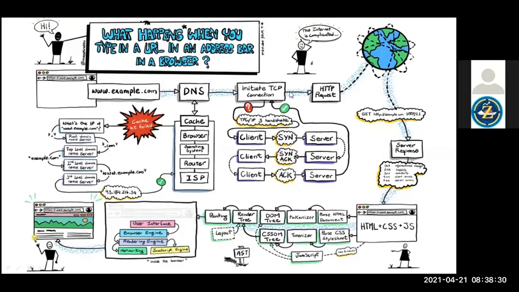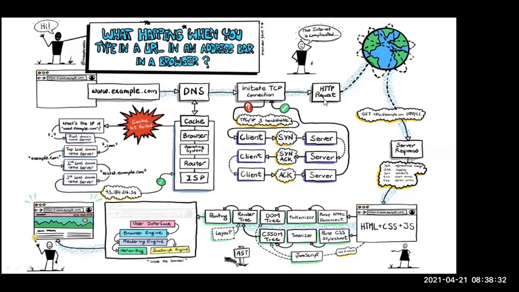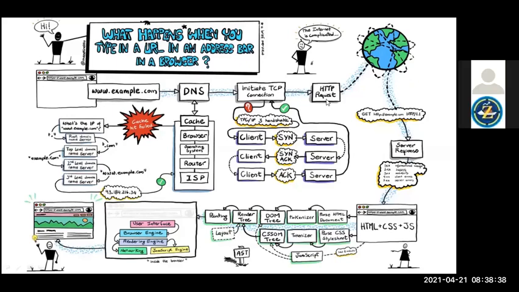Now it will hit the HTTP request. HTTP request means it's a GET method or POST method, whatever method. Where does it go? Why is this globe available here? Because the machine you are requesting may be available in the US. From India you are hitting, right? Are you thinking that Google is within India?